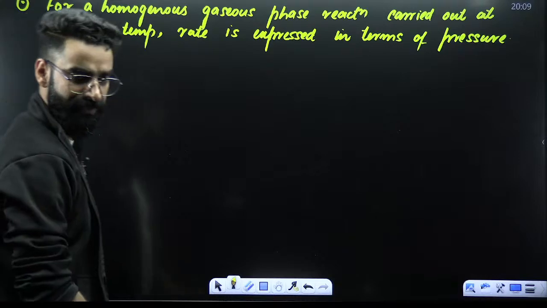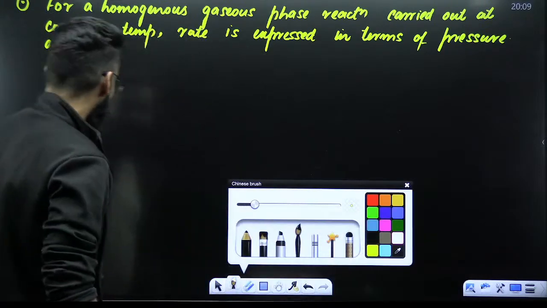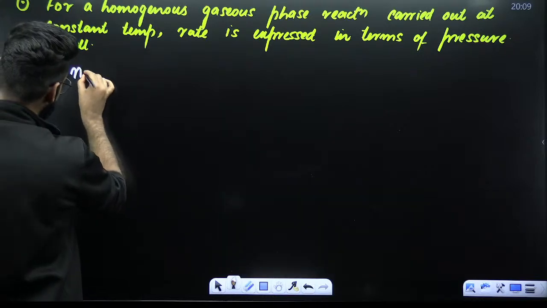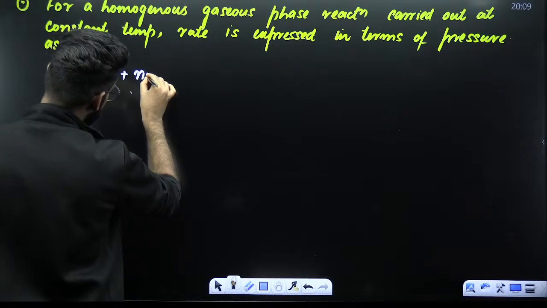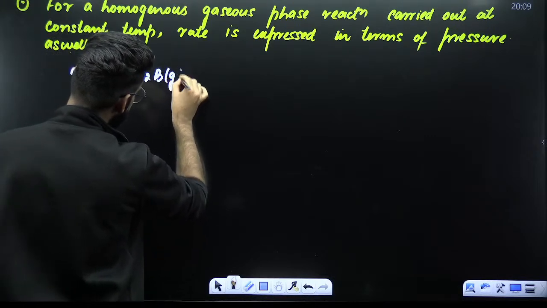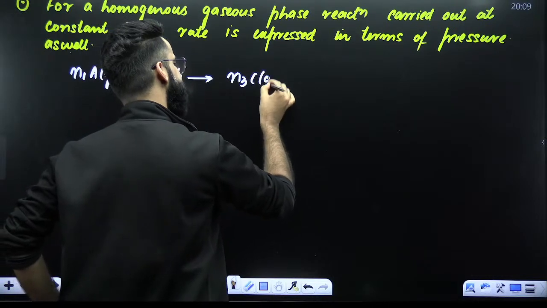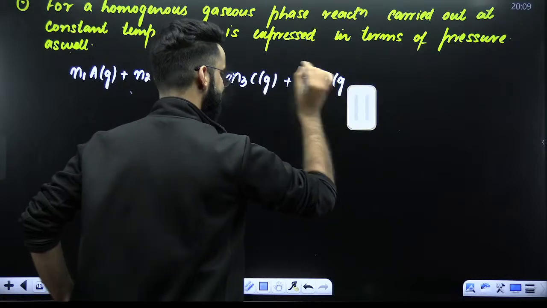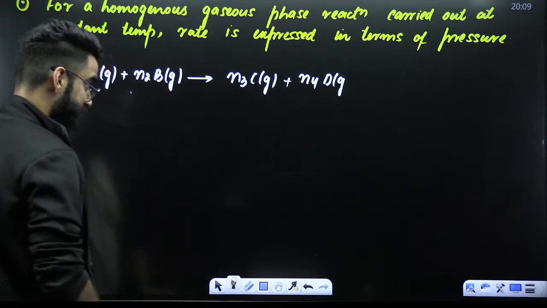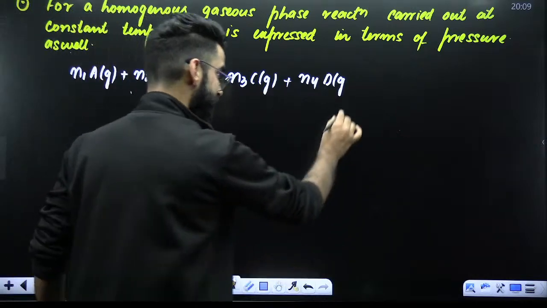What is meant by this particular statement? Let's try to understand. For example, imagine that you have got a reaction like this: n1 A gas plus n2 B gas gives n3 C gas plus n4 D gas. This is my reaction in which all the reactants and products are in gaseous phase, right?